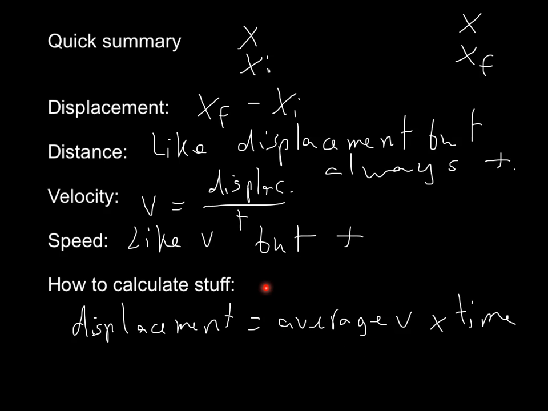So if I start out very slow and I end up very fast, then I need to take the average between my slowest velocity and my fastest velocity, and then I multiply it by the time. This is a classic mistake. Make sure that you always know the average velocity, not just some random velocity in between.